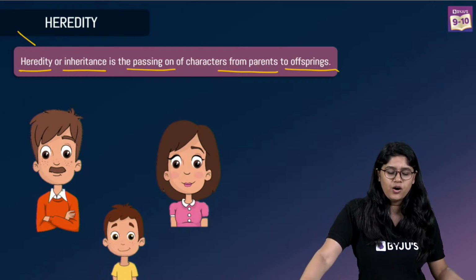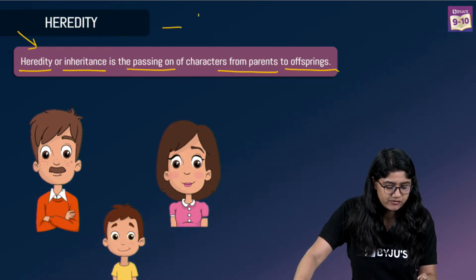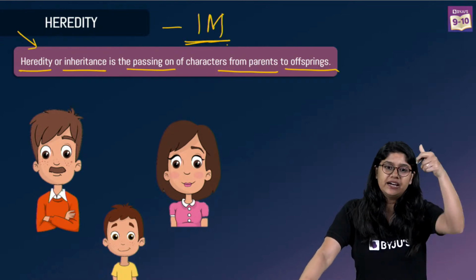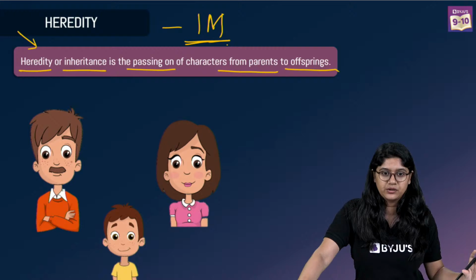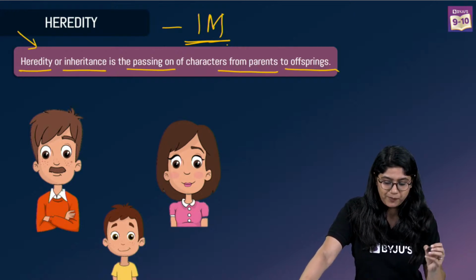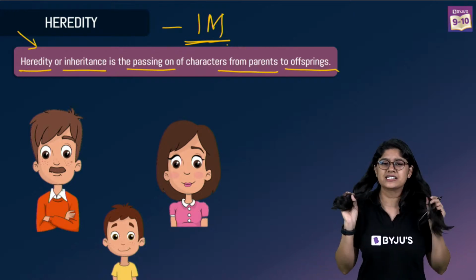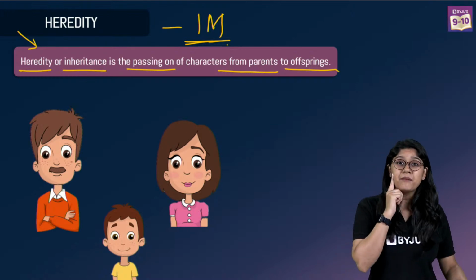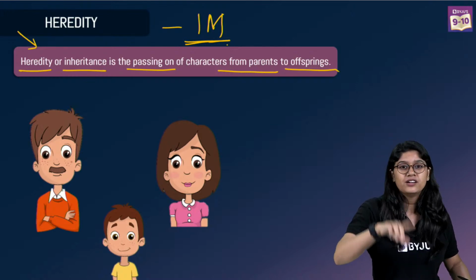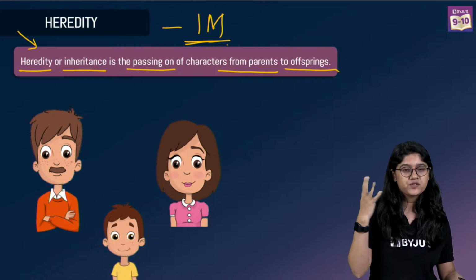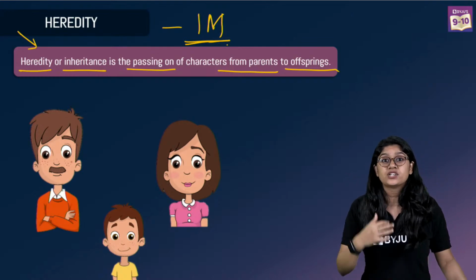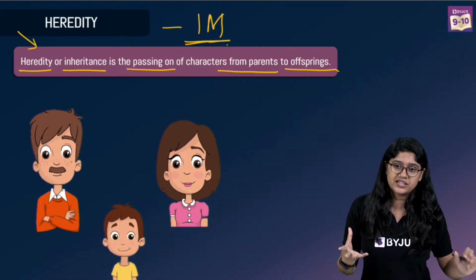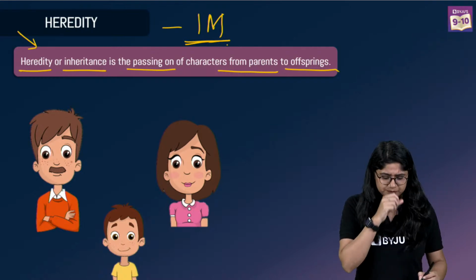Okay, Uditi? Okay, everyone. So the definition of heredity is clear, everyone, for 1 mark. Are we clear? Quick thumbs up. Very good. So that's all about heredity. Someone will say, okay ma'am, my nose is like my father's. Ma'am, my eyes are like my mother's. So those are the characters that have been passed to us from our parents. That is called heredity.